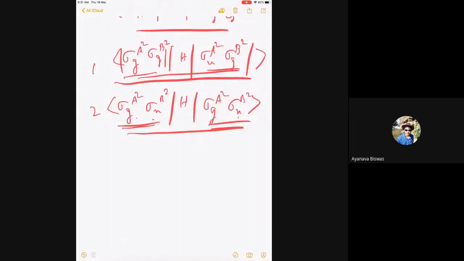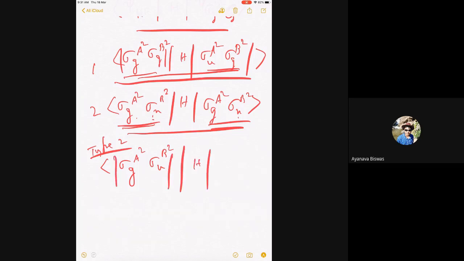So let me now look at an integral of this kind, type 2, which is sigma g a square. There are four kinds, sigma u b square. So that's the first one that I have written. These are all determinants. Hamiltonian, then sigma g a square, sigma u b square.